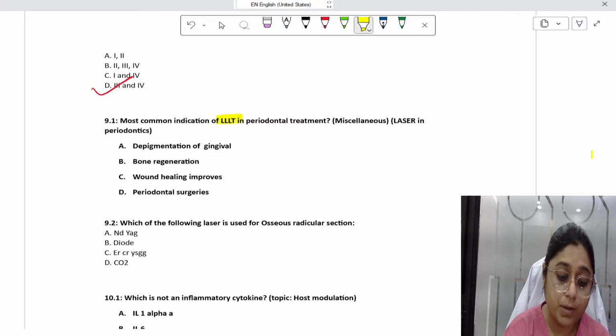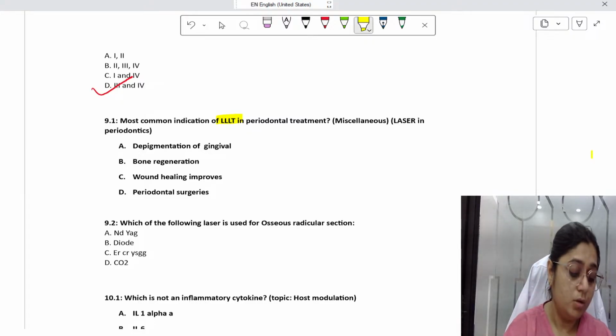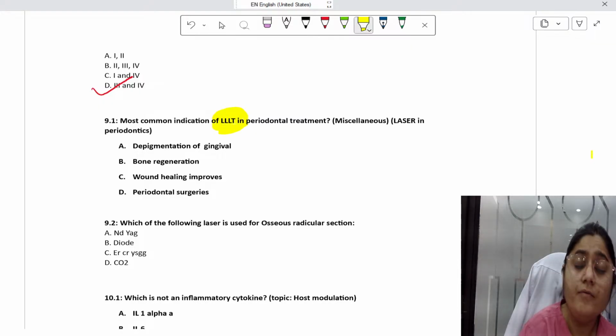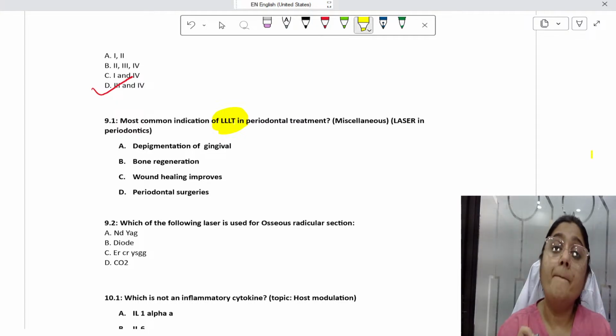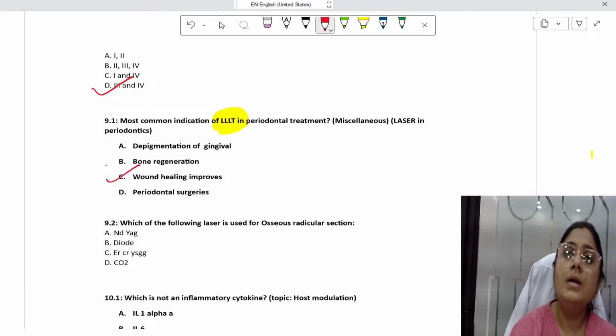So, what is low level laser therapy in periodontal treatment used for? What is the indication? Option number A is depigmentation of gingiva. Option number B is bone regeneration. Option number C is wound healing improves. And option number D is periodontal surgeries. So here specifically remember that they are asking for low level laser therapy, and that is specifically used for biomodulation or biostimulation. It is used for improving the healing mechanism of the tissues. So the answer here is wound healing improves.